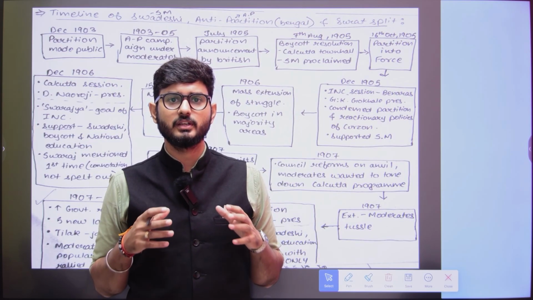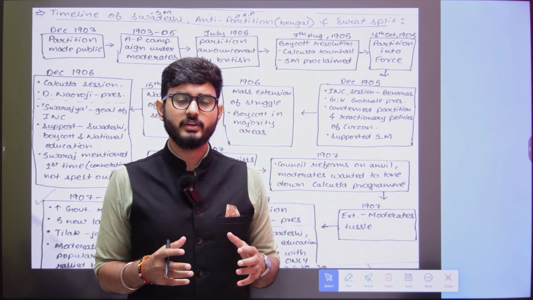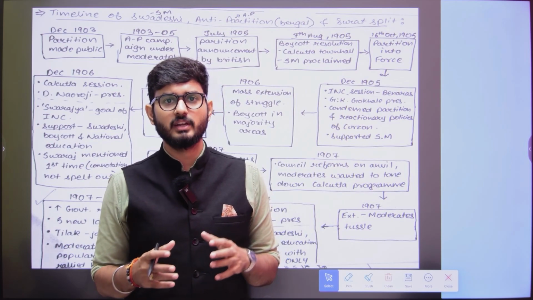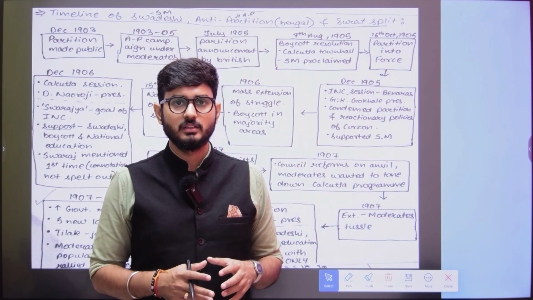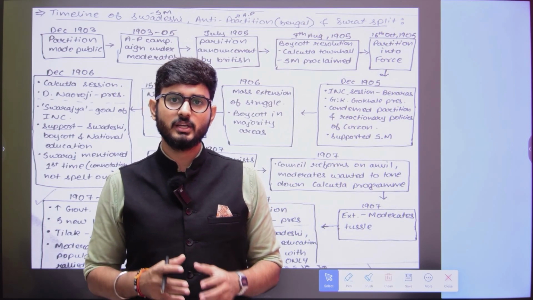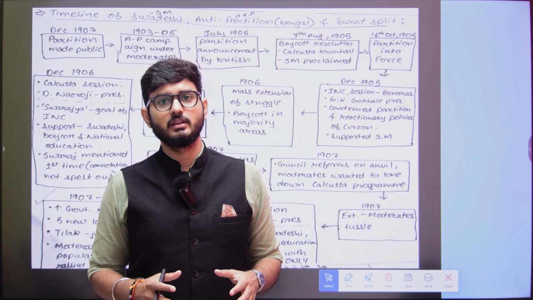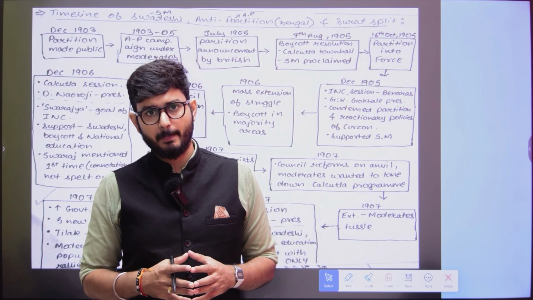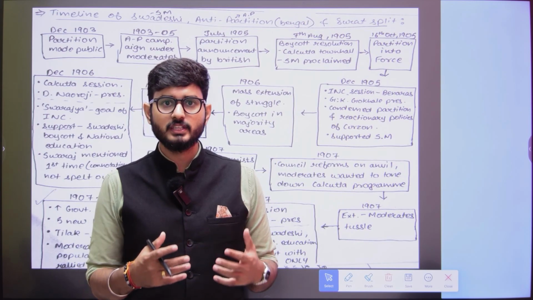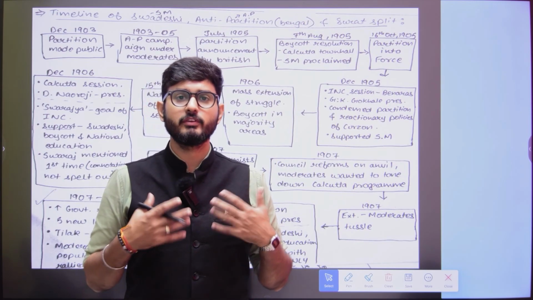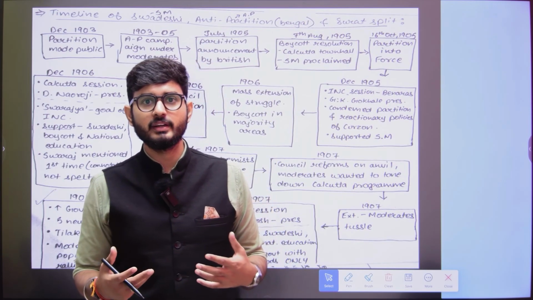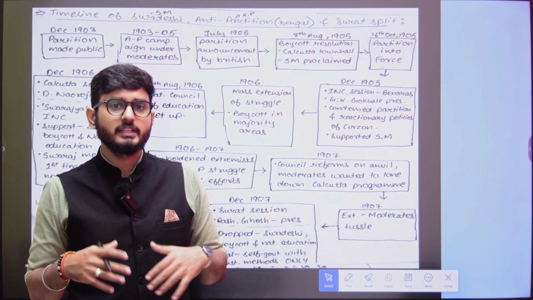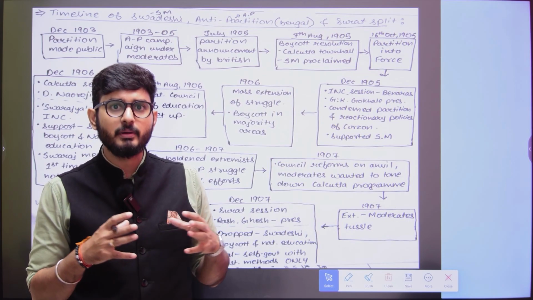Why? Because in spite of the moderates presiding over the Congress chairmanship, and the moderates never liking the extremists, they still supported the Swadeshi and boycott movement. That meant the extremists were doing something good. Because of this, the extremists were motivated, and they spread the Swadeshi and boycott movement in other parts of Bengal.